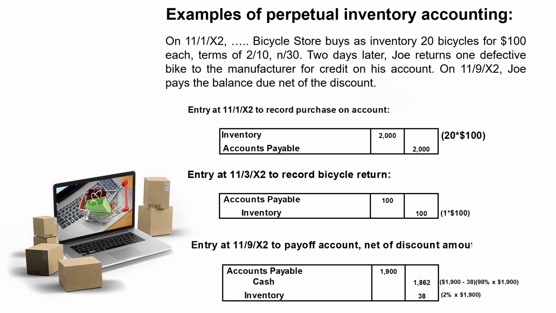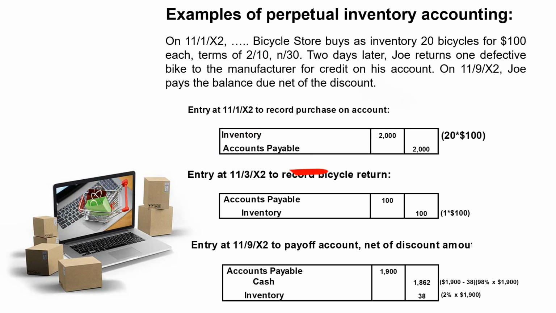The entry on the 1st, when Bicycle Store actually buys the inventory, would be a debit to inventory for $2,000. We're buying 20 bikes, and the purchase price is $100 per bike. And we credit accounts payable because we're purchasing them on account.